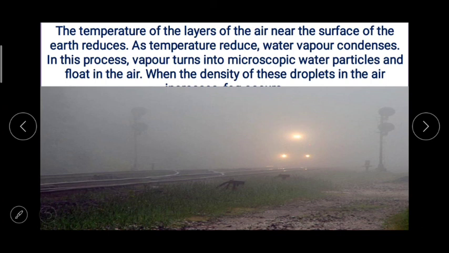As temperature reduces, water vapor condenses. And in this process, vapor turns into microscopic water particles. In what does it turn? It turns into microscopic water particles and floats in the air. They do not just turn, so what are they in the air? They float.